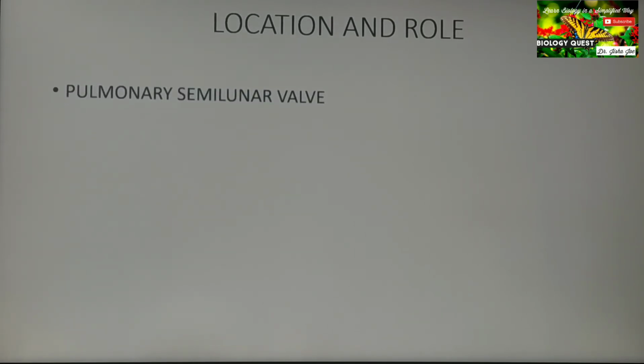Similarly, the pulmonary semilunar valve is also located at the opening of the right ventricle into the pulmonary artery, or at the base of the pulmonary artery. You can see the pulmonary semilunar valve, and here also the function is the same, that is, during ventricular diastole there is a chance for the blood that has entered into the pulmonary artery to flow back into the right ventricle, and this is prevented by the pulmonary semilunar valve.